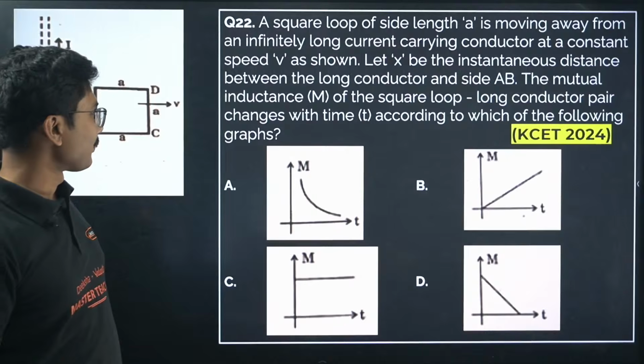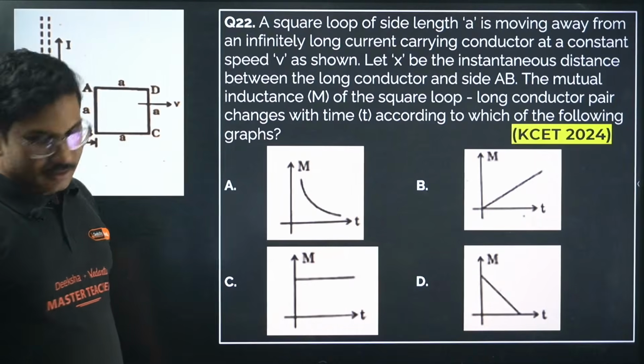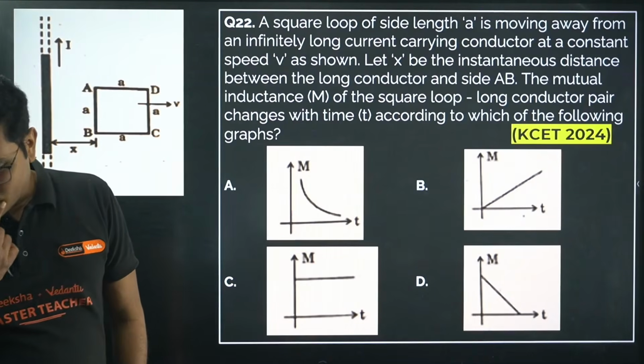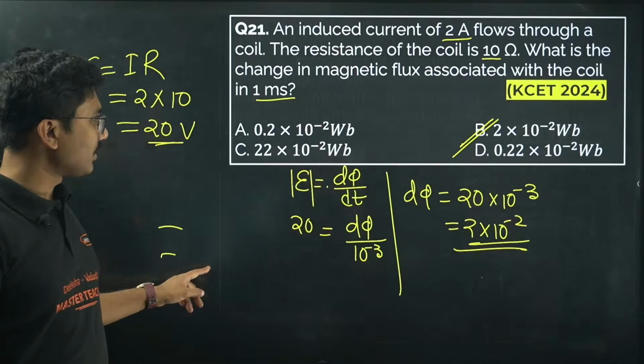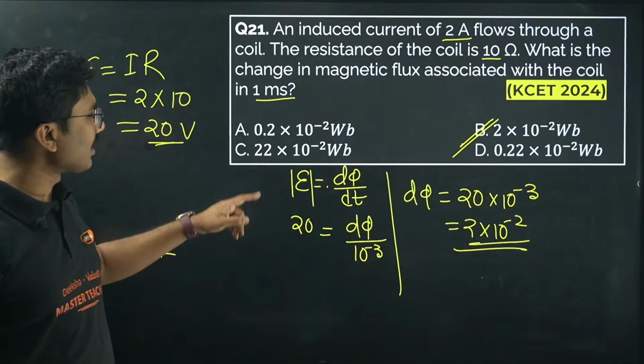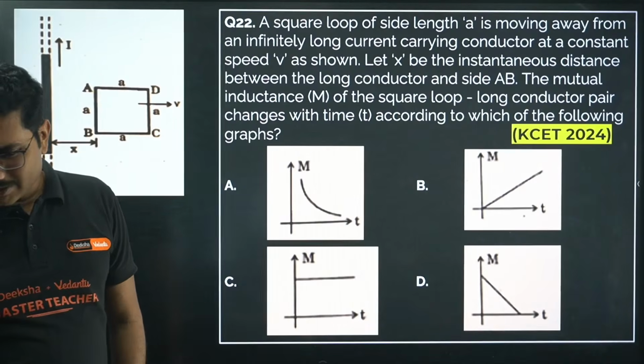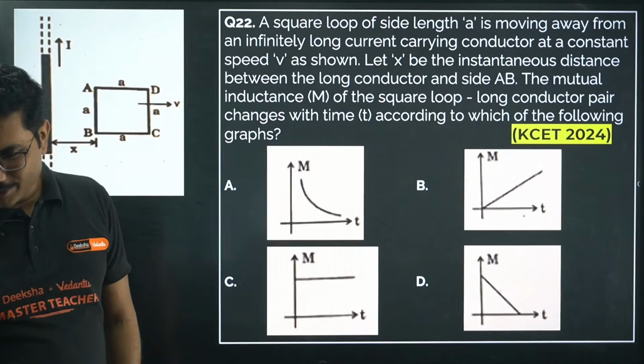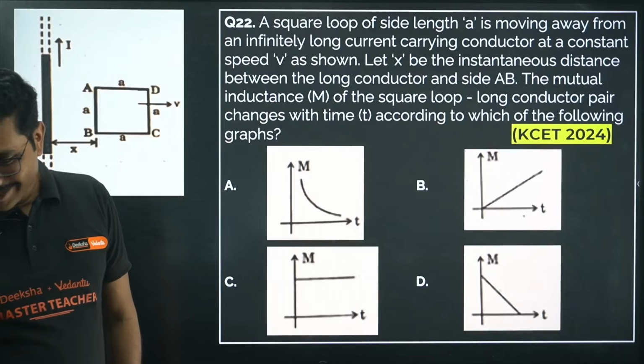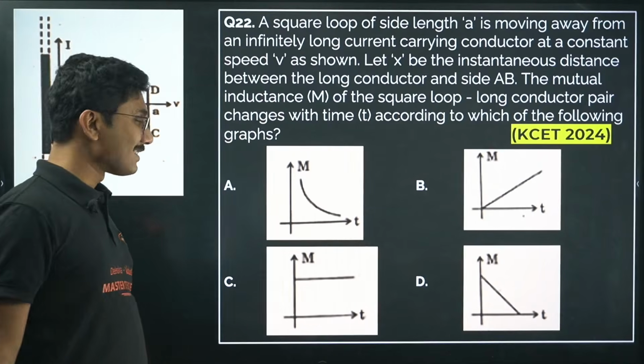Now next question. Short switch answer, yes, option C. Why are you answering option C? So all of you are answering some random options. I am not sure why you are doing that. Anyway, this is a very interesting question.